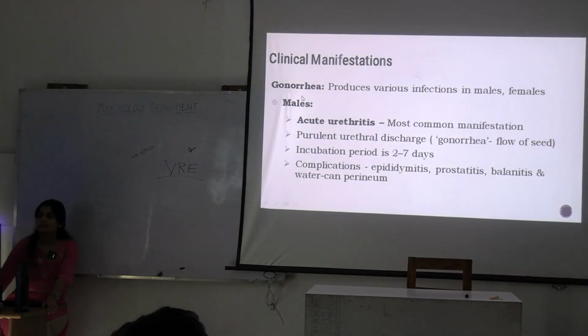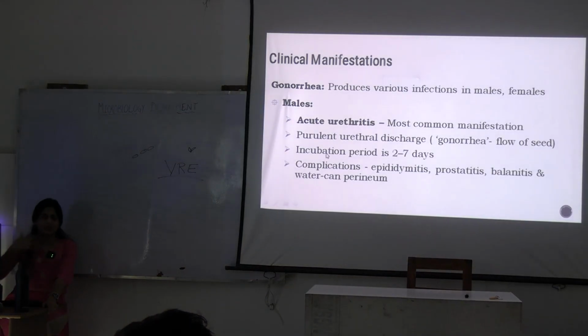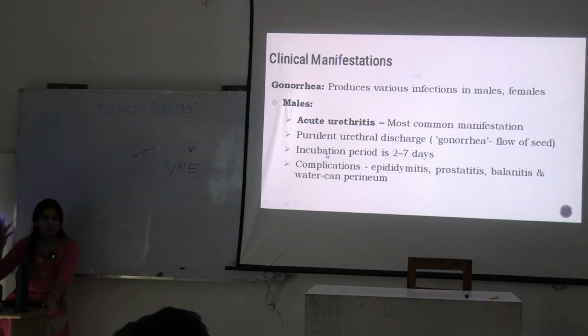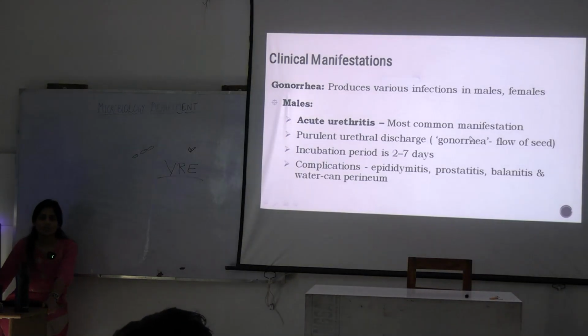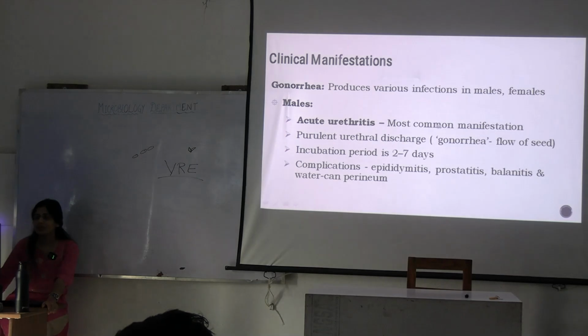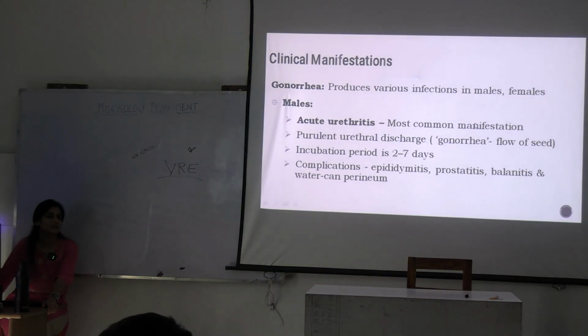What are the clinical manifestations? In males, you don't have to mug these things up. You can just remember them by remembering the organs in the reproductive tract, right? Acute urethritis, what will happen? Purulent urethral discharge. Very important. Why? Because gonorrhea also means flow.